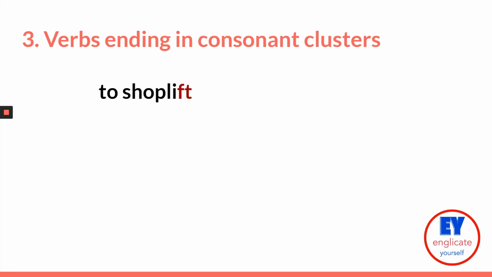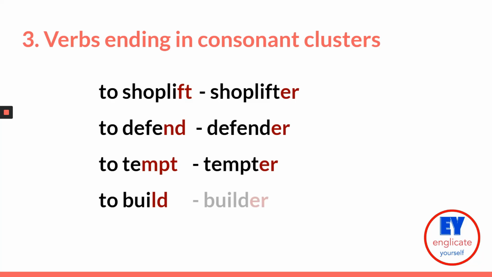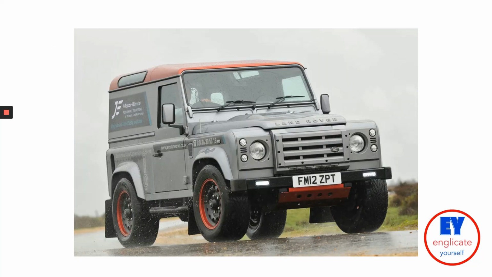Verbs ending in consonant clusters also usually require the suffix ER to build nouns of agency. To shoplift, a shoplifter. To defend, a defender. The example from the very beginning of the video, right? The Land Rover Defender. To tempt, a tempter. To build, a builder. Yeah, Land Rover Defender.